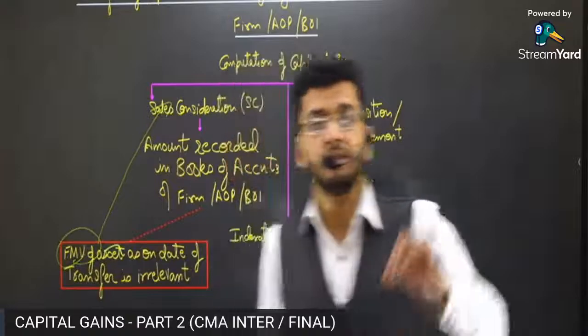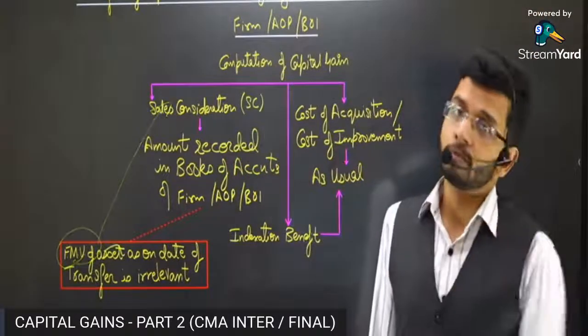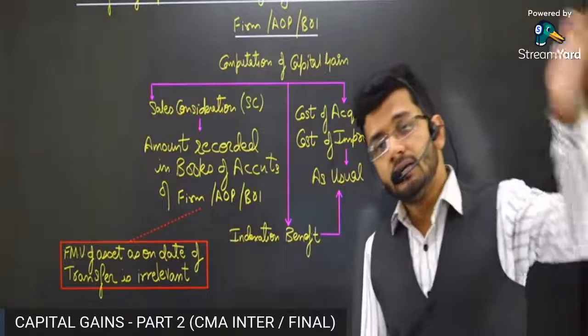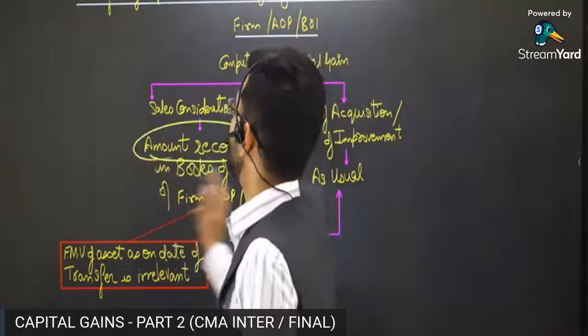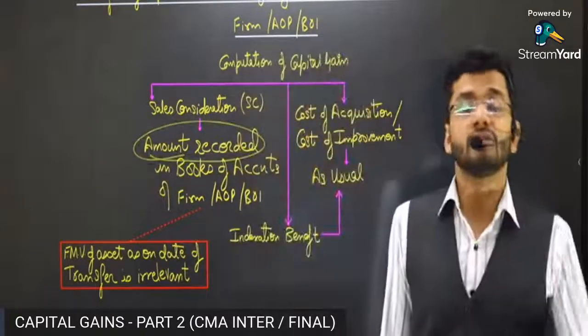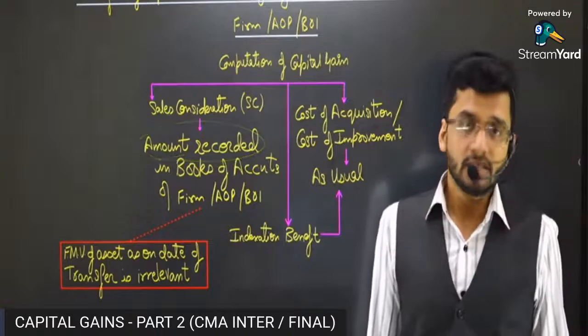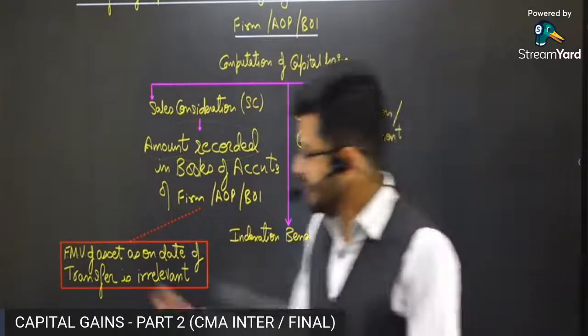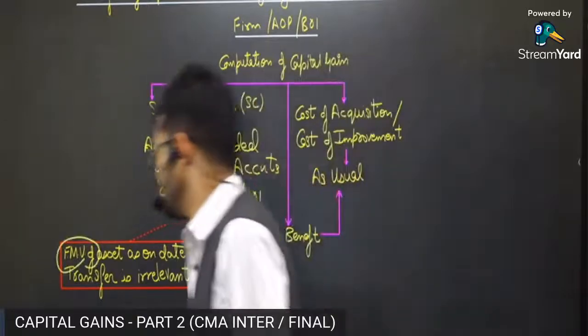And trust me, the examiner is definitely going to give you this information just to confuse you. So in case a partner transfers his assets to the partnership firm, then the sales consideration is always the amount recorded in the books of accounts of the partnership firm. That is the way the sales consideration is recorded. The examiner is definitely going to give you the FMV. Please ignore the FMV in this particular case.